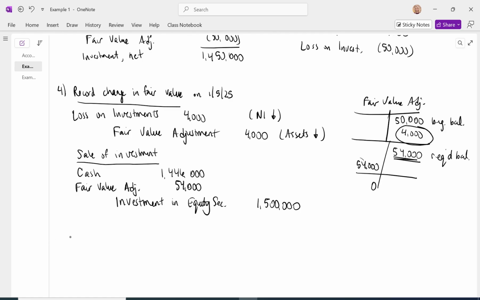What will the 2025 balance sheet, let's say the 12/31/25, report? The balance sheet reports nothing because we've sold the investment, and for the year ended 12/31/2025, the income statement is going to report the loss on investments of $4,000.